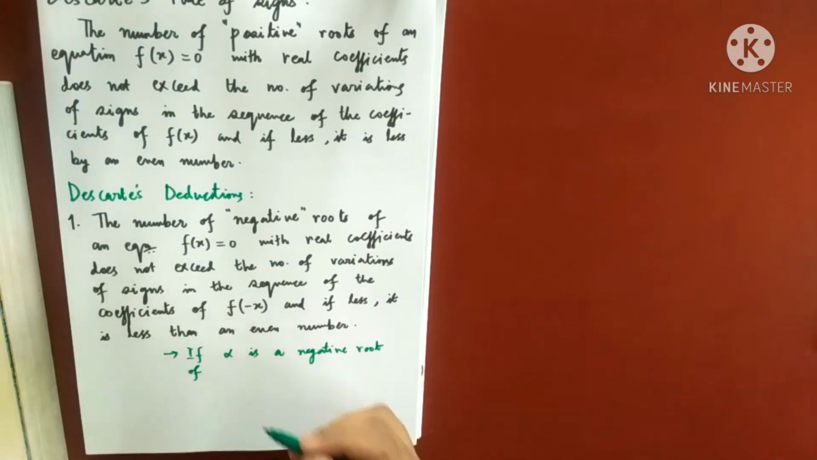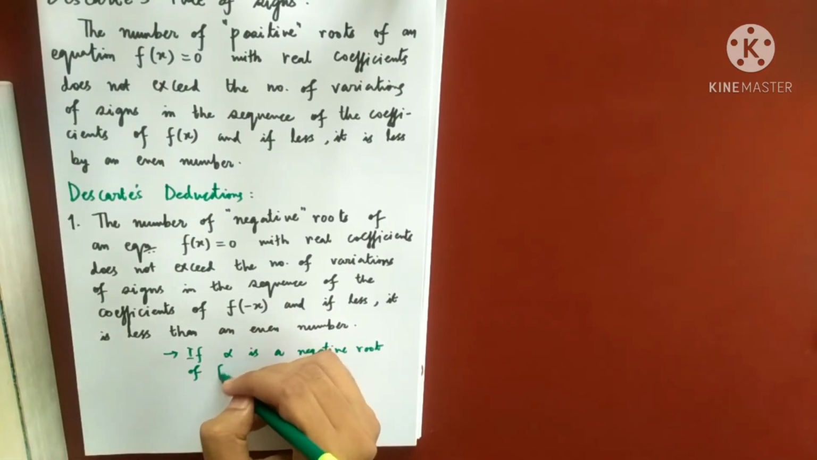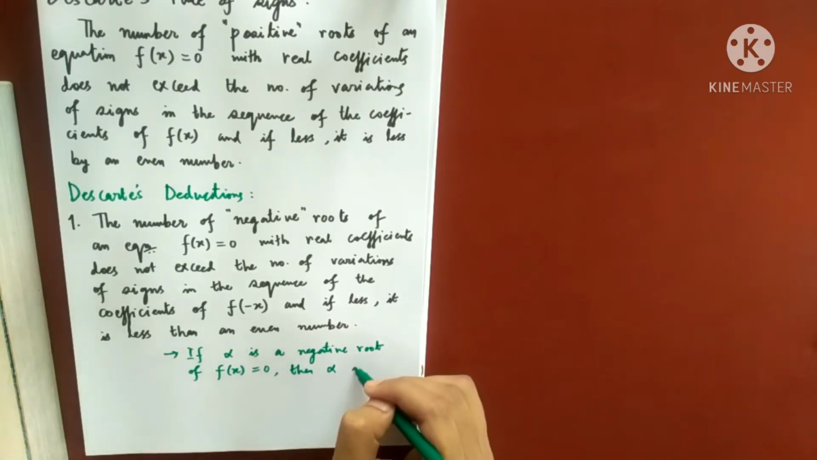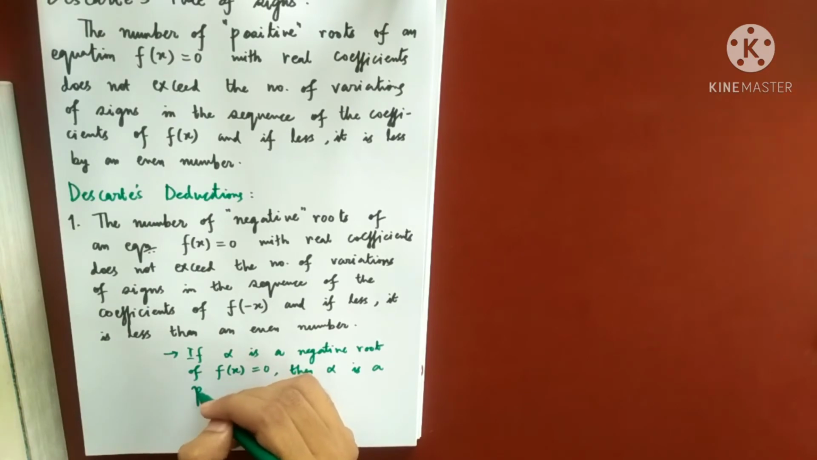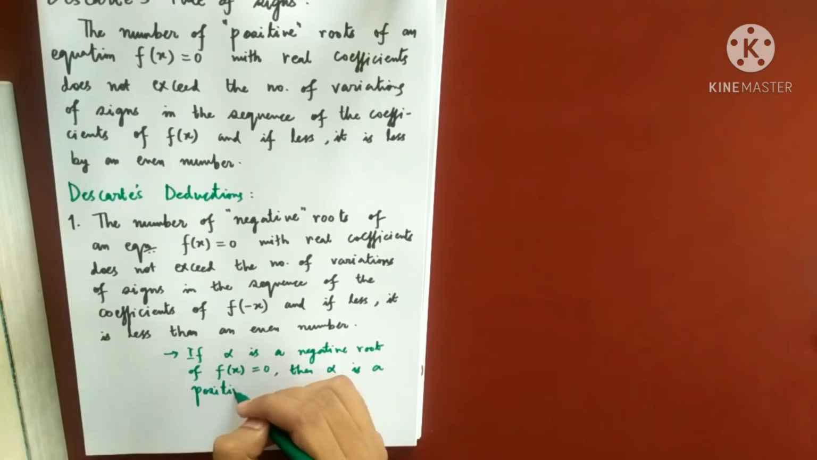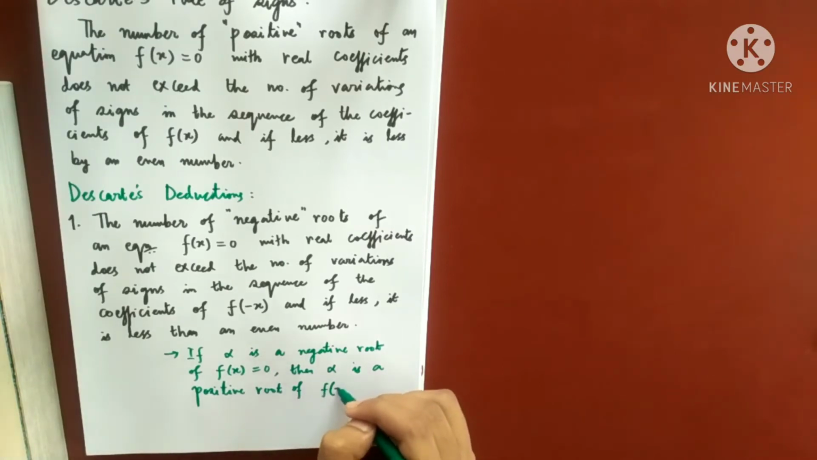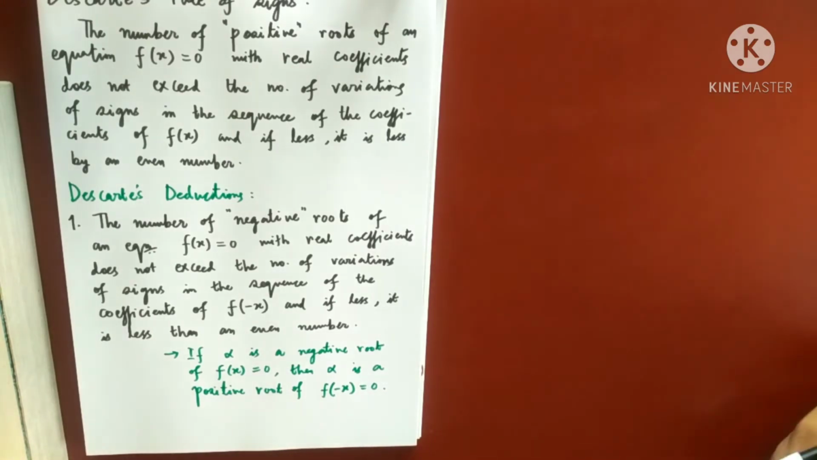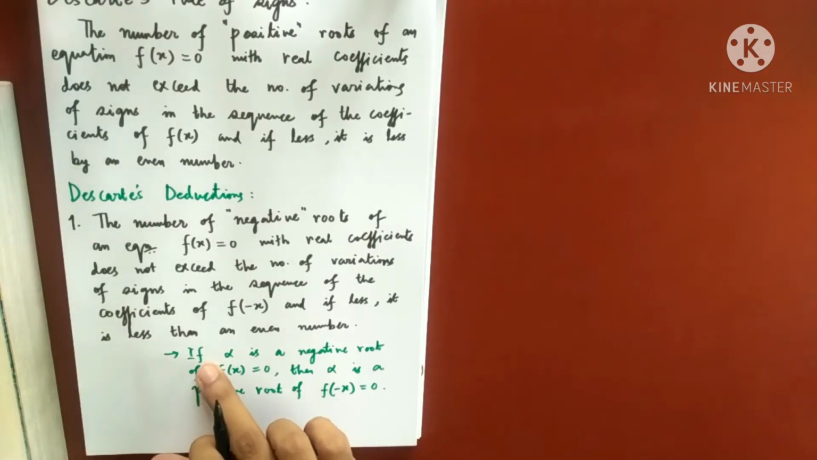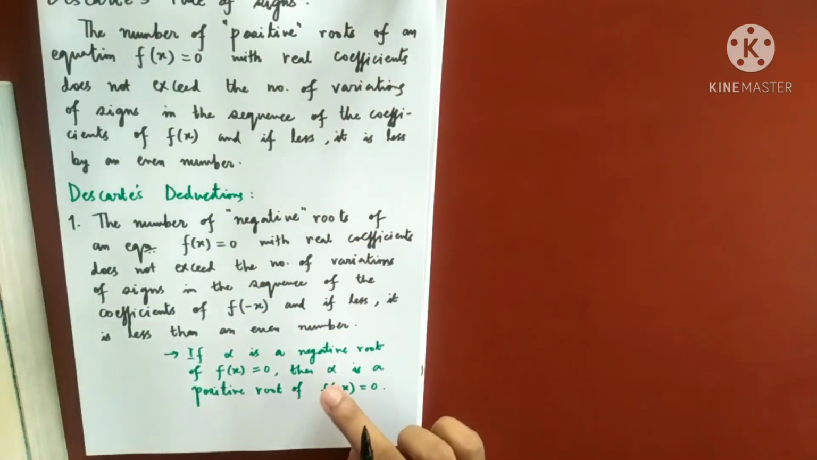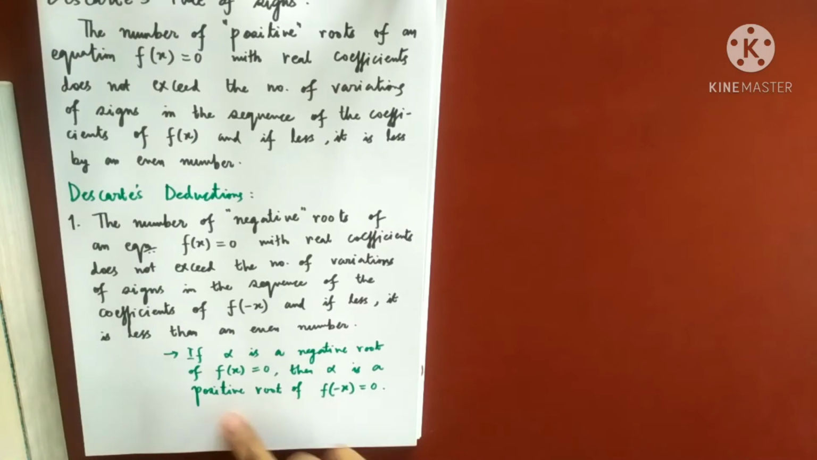So what is this result? If alpha is a negative root of f of x equals 0, then alpha is a positive root of f of minus x equals 0. This fact I'll be using. You see, suppose alpha is a negative root of this equation f of x equals 0, then I can say that alpha will be a positive root of f of minus x equals 0.